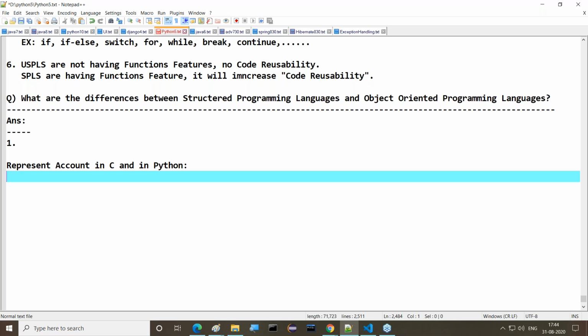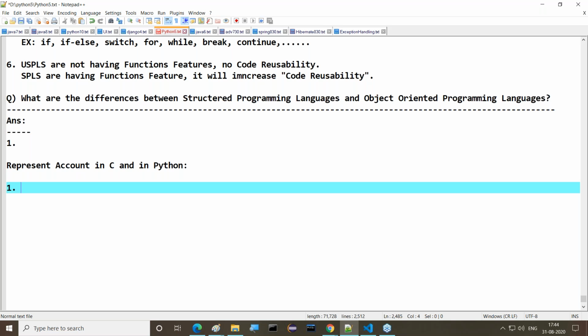If we take the C programming language and want to perform this account and its operations, what do we have to take? Anyway, I'm not good at C, guys, I'm just giving some steps. We have to take a structure with the name account.